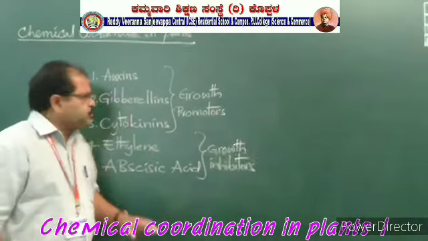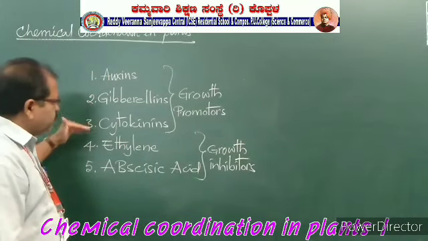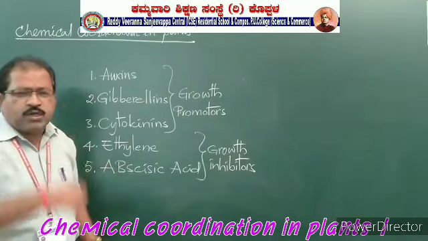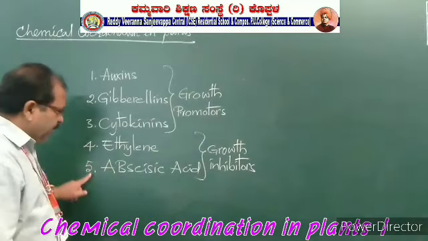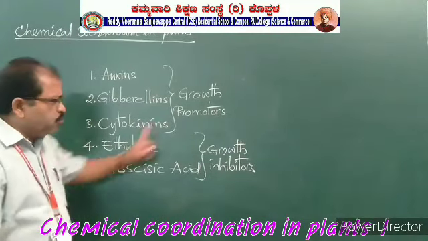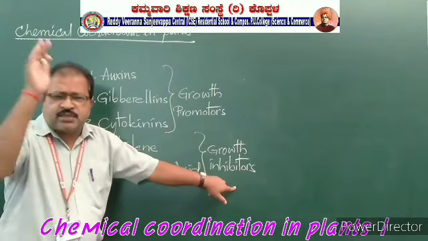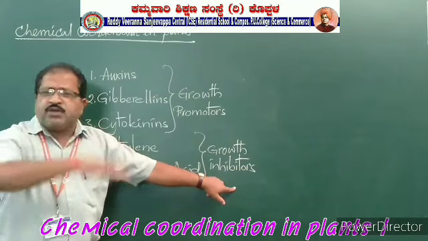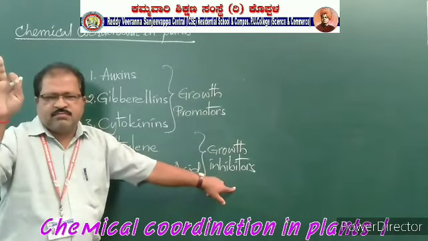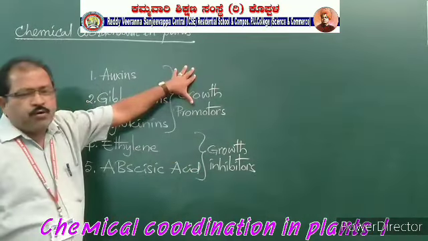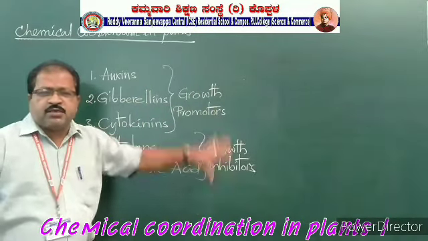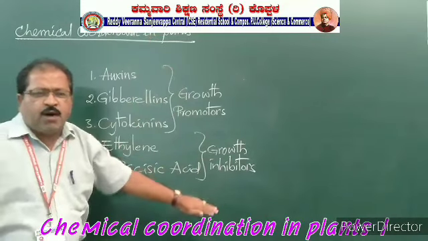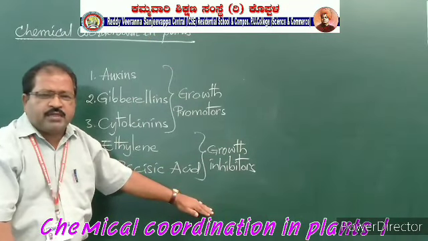So they are of 2 types. Auxins, gibberellins, and cytokinins are called growth promoters, as they promote the growth of the plant. Ethylene and abscisic acid are called growth inhibitors, as they suppress the growth of the plant. That means growth and development is regulated by growth promoters as well as growth inhibitors. Some hormones are increasing the growth of the plant, some are decreasing it.